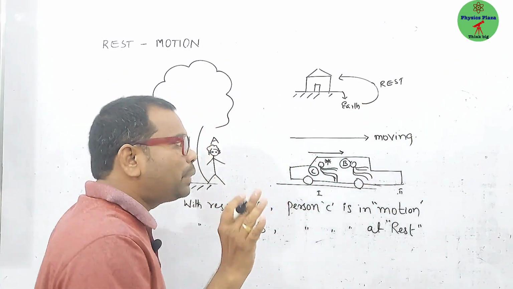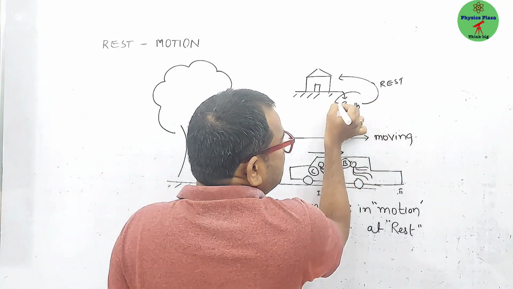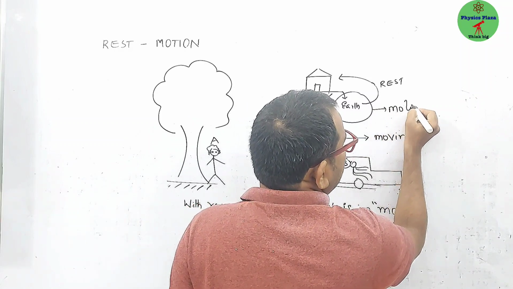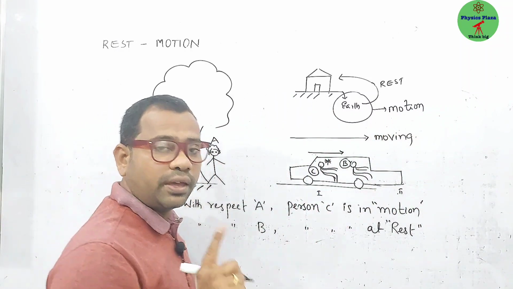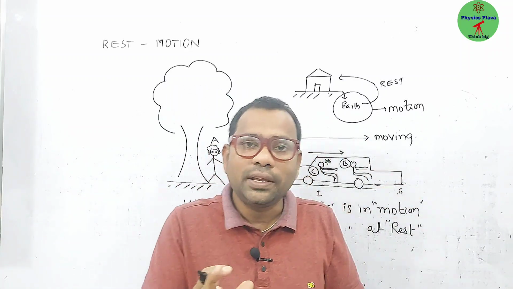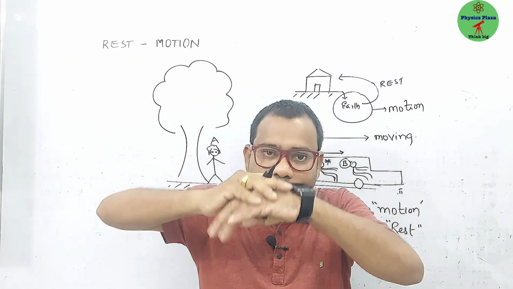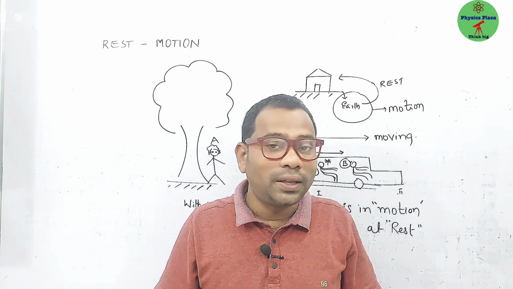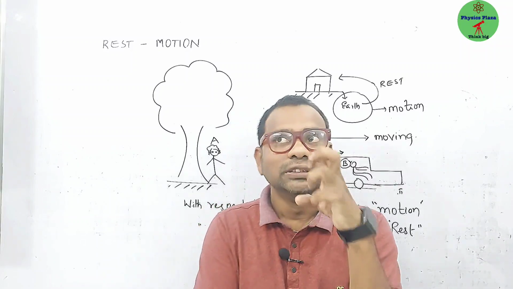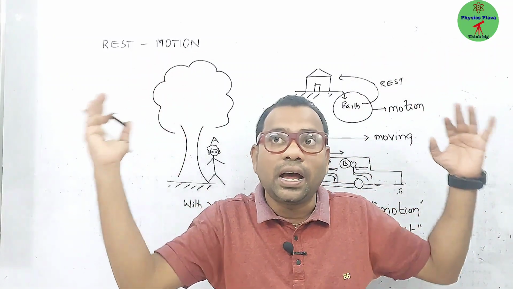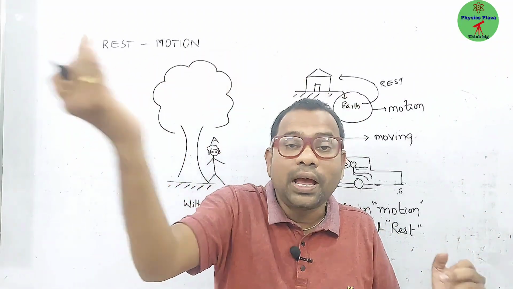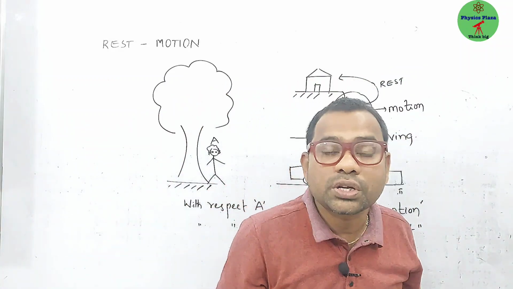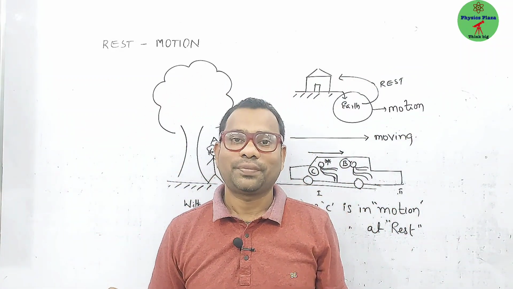But the thing is, children, do you think that this earth is at rest? No. Earth itself is in motion. Try to understand. With respect to space, earth is in motion. Obviously, whatever things are placed on the earth's surface should also be rotating. With respect to space, earth is rotating, which means it is in motion. As the earth is in motion, the things placed on its surface must be in motion too. But with respect to what? With respect to space.